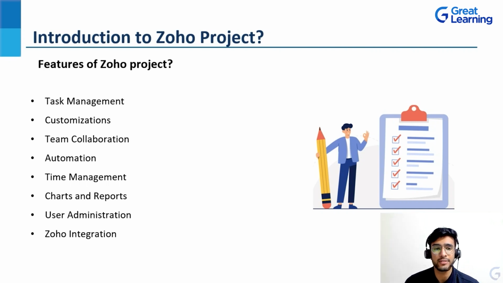And then we have the next thing, that is team collaboration. Basically, team collaboration means how different teams collaborate with each other with respect to a single project, in completion of the single project. There is a section of feeds wherein different teams can come in, mention different people's names, tag along the issues they are facing, and then get the rectified solutions. There is an option of feeds, there is an option of chatting, there are forums that can be created, that is small groups, and a lot more functions like email alias and different functions that can be incorporated in Zoho Projects.